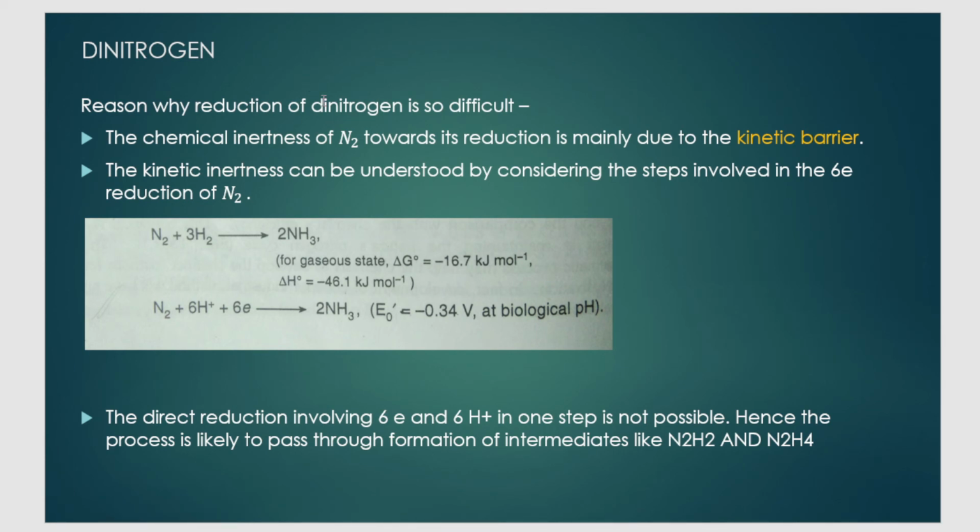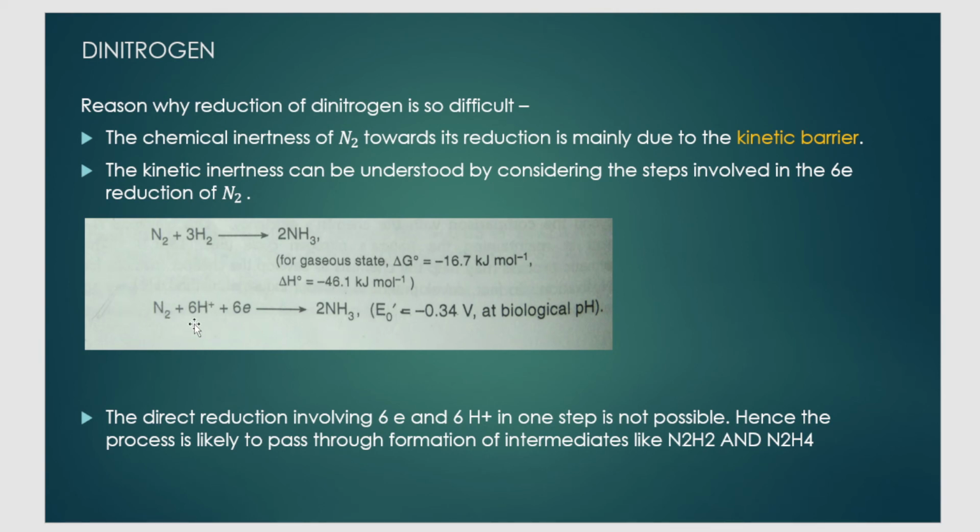Now the first important thing that you have to understand is why the reduction of dinitrogen is so difficult. If I'm in a lab, why can't I directly take dinitrogen and reduce it to ammonia? Is it a simple step? No, it is definitely not a simple step. So this question arises: why is dinitrogen reduction so difficult? You will understand that by the following reasons. You can see that this is the step for the reduction of dinitrogen to ammonia. This step involves 6 H+ and 6 electrons.